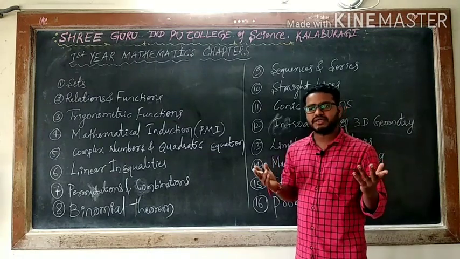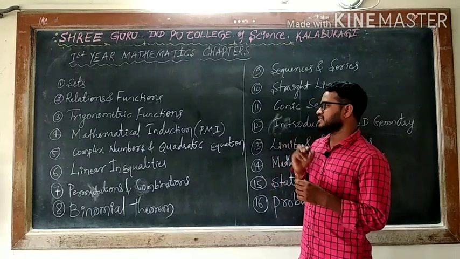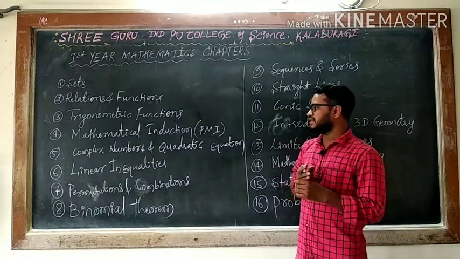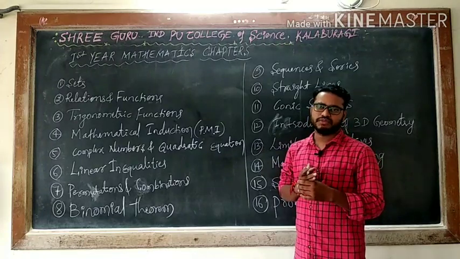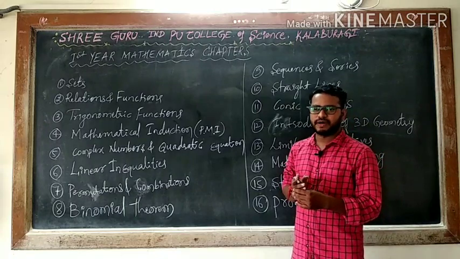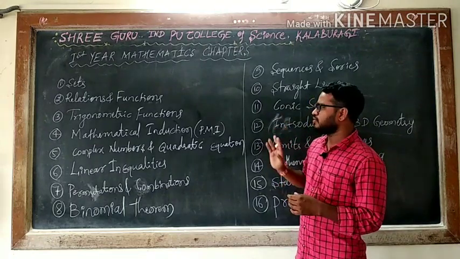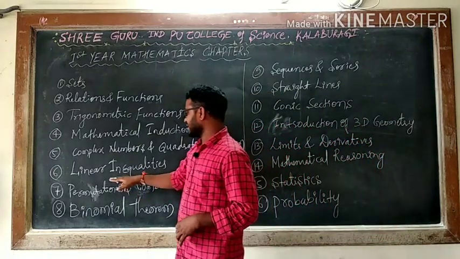When we are saying imaginary roots, that will lead to a complex number. Means here you can say complex number is a study of the imaginary roots. You will come to know in this chapter what a complex form is, and you will study it in detail while dealing with this chapter. So next will be linear inequalities.